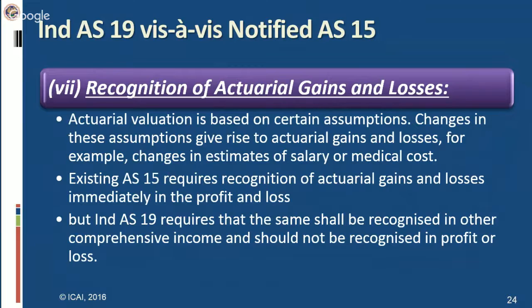But Ind AS 19 requires that the same shall be recognized in other comprehensive income. It means in the OCI, in the second part of the statement of profit and loss, it has to be recognized either as profit or loss depending on what the difference results in. So this is the difference between Ind AS 19 and AS 15.